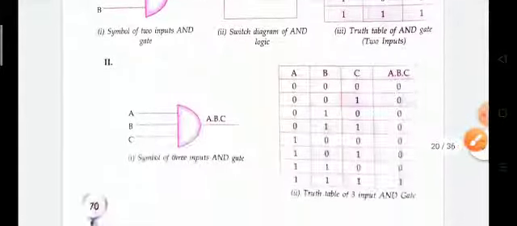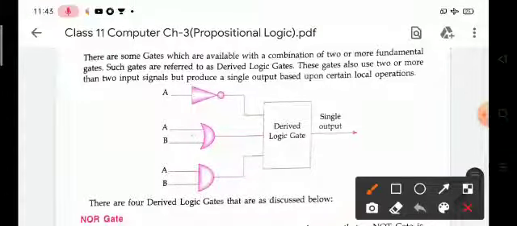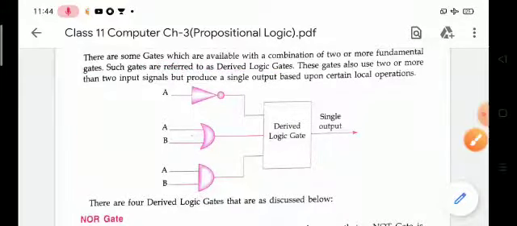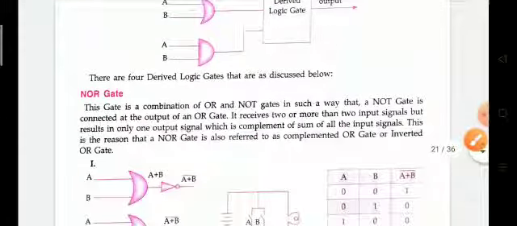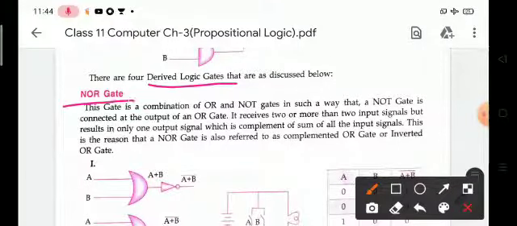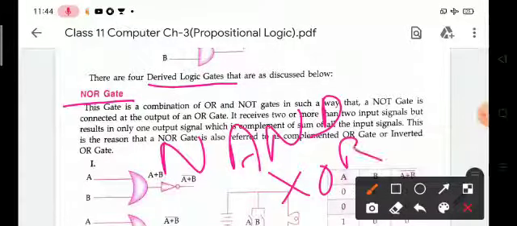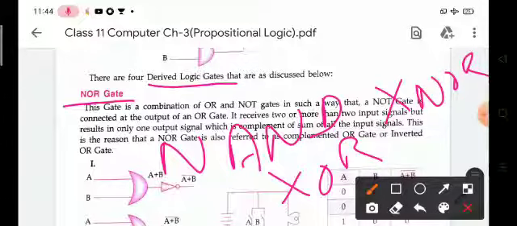Now the next topic is derived logic gates. There are some gates which are available as a combination of two or more fundamental gates. Such gates are referred to as derived gates. There are four derived logic gates. The first one is NOR, second is NAND, third is XOR and fourth is XNOR.